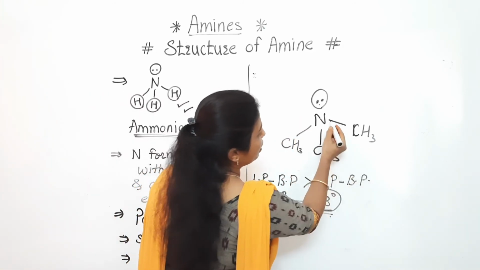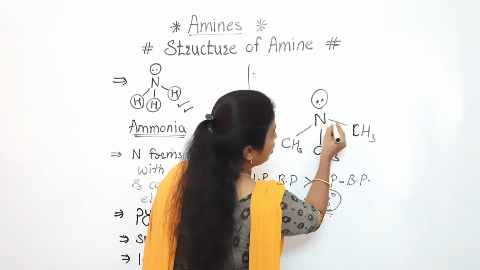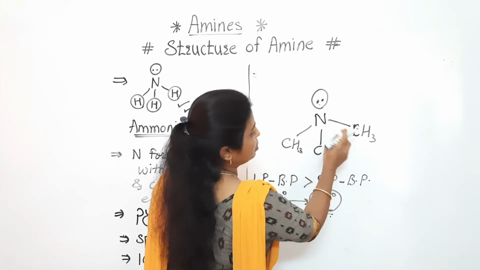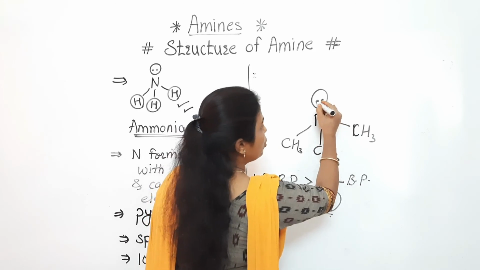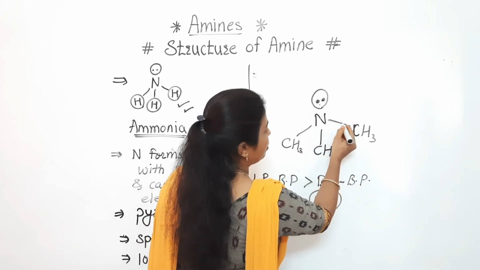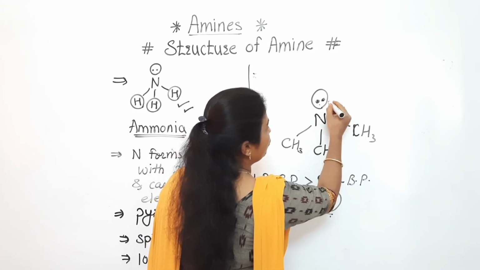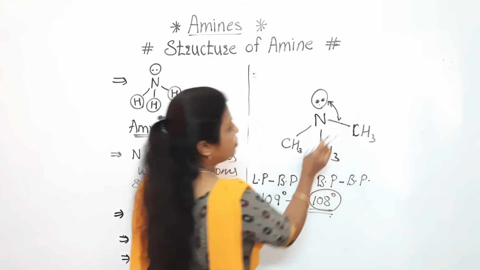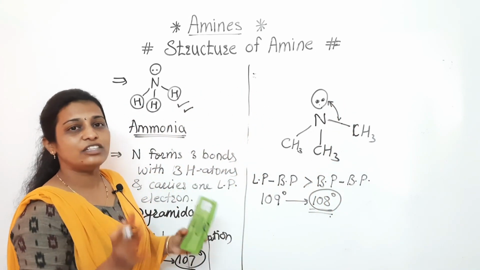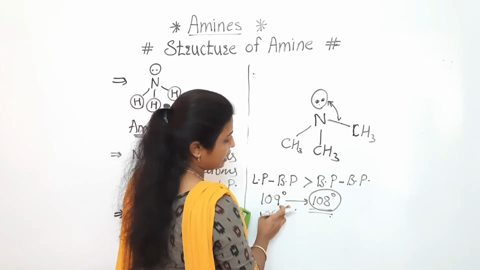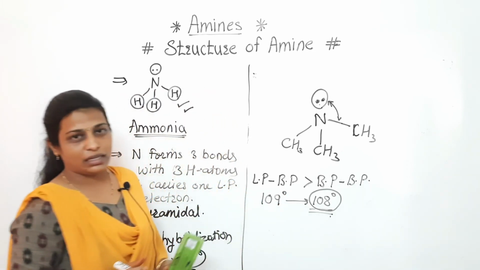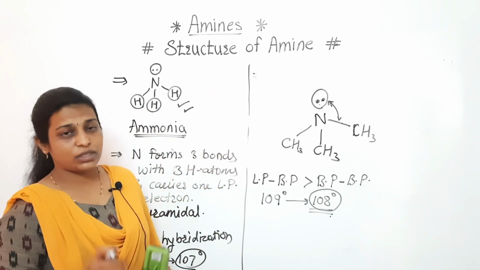What is meant by bond pair? The electrons involved in the bond formation are the bond pair electrons. So between the lone pair electrons and the bond pair electrons there will be repulsion, and because of that repulsion, the bond angle changes from 109 degrees to 108 degrees. Hope everyone understood that concept.